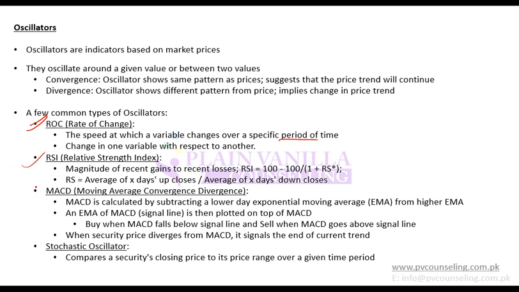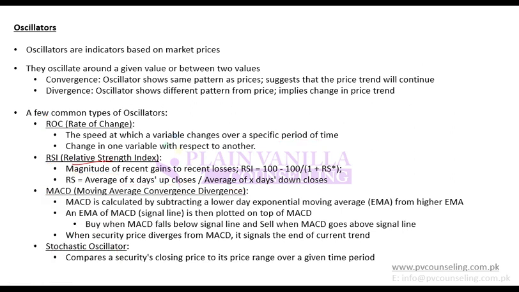RSI, relative strength index. In order to calculate RSI, you first calculate RS, relative strength. What is relative strength? Relative strength is the average of X days. X days can be 14 days, 7 days or 10 days, whatever. So for example, average of 7 days up closes divided by average of 7 days down closes. Up close means a stock price closing up, and down close means stock price closing down. So if you take the average of up closes and the average of down closes and take their ratio, that is known as relative strength. It will tell you how many times it closed up, and what was the magnitude of down closes. A comparison of these two would tell you relative strength.